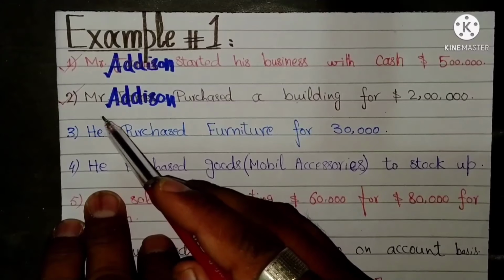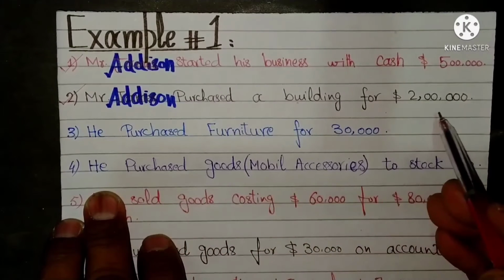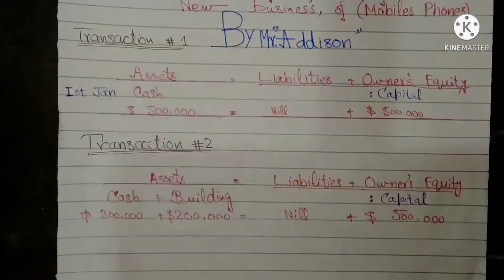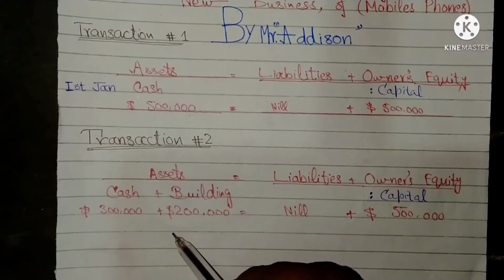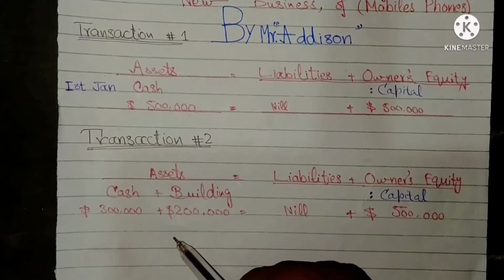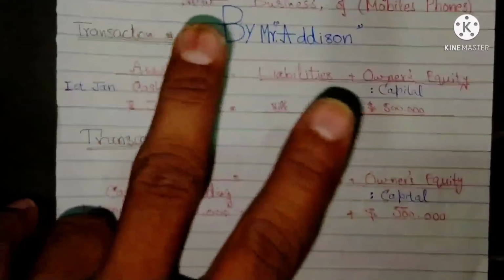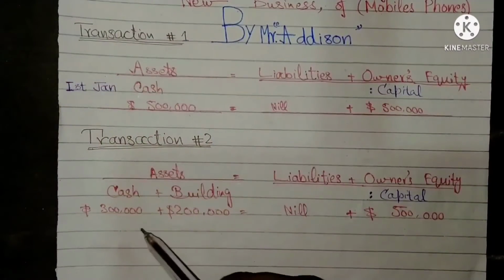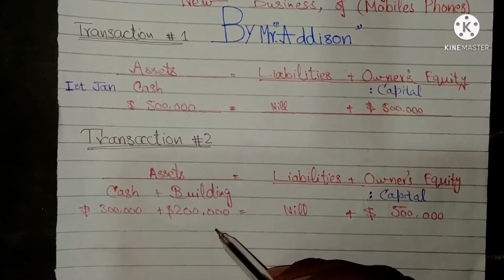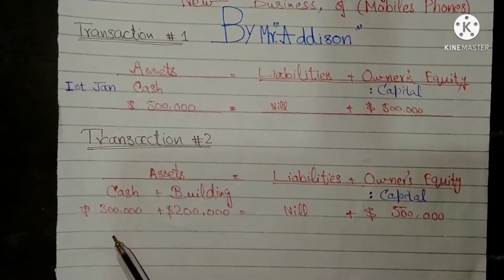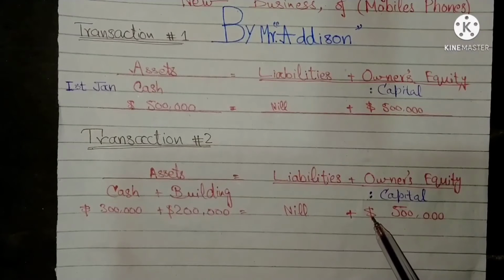The second transaction is Mr. Edison purchased a building for $200,000. This transaction brought two changes. Cash asset decreased by $200,000 and a new asset, building, increased by $200,000. There is no change on the right side of the equation. Simply one asset, cash, has been converted into another asset, building. The two sides of the equation remain equal.